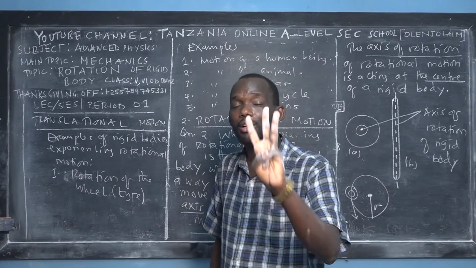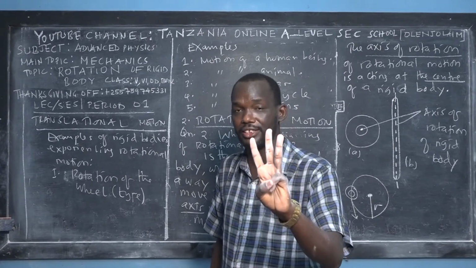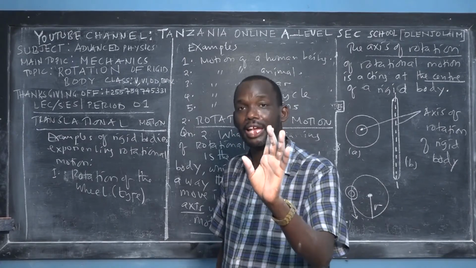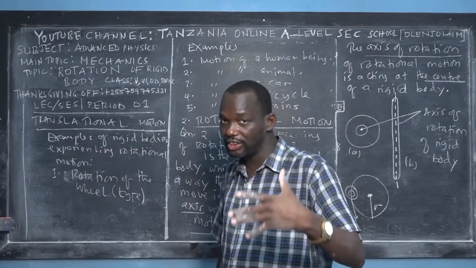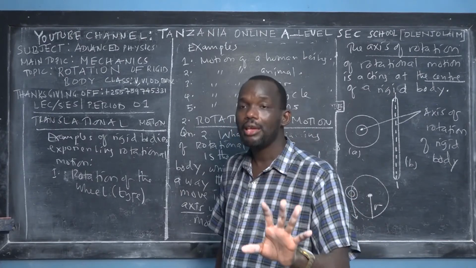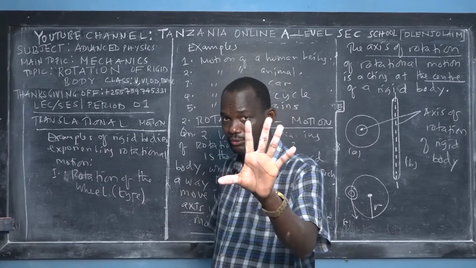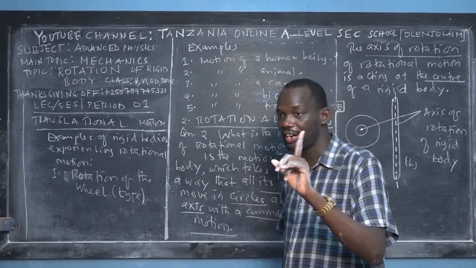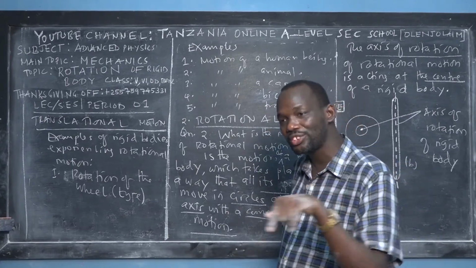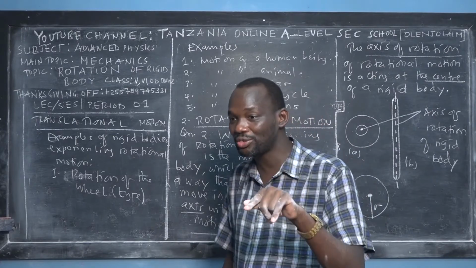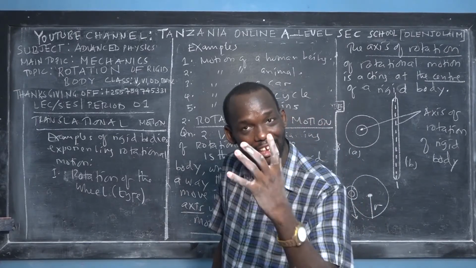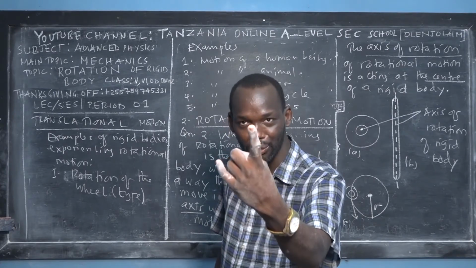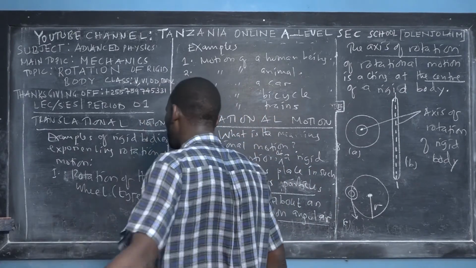A car is one of the rigid bodies that can experience three types of motion. A car can move linearly, and at the same time the tires or wheels rotate, and even some other parts of the car. But when it reaches the roundabout, the car is no longer experiencing translational motion. It's experiencing circular motion, but the tires are still experiencing rotational motion. Fantastic. Have you ever discovered that? If you make that kind of discovery, believe me, you are going to solve real world and complex problems, because that's why we are preparing you.